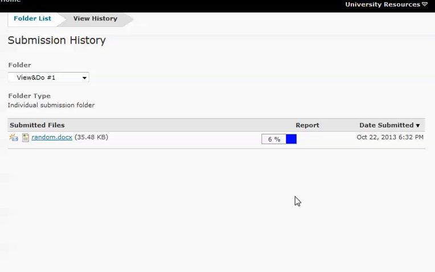Okay, so don't forget to do this, to look at the report. Now, when you submit your paper, it takes about a half hour to an hour for them to actually go through and do the report. So it's not an instantaneous sort of thing. So you have to wait a little while. Come back to it in about an hour or so, and you can see what the report says here.